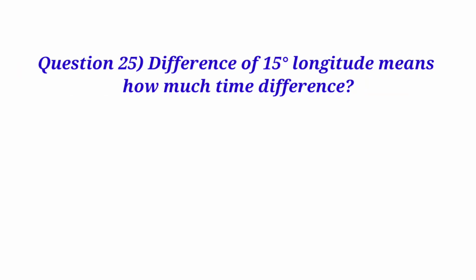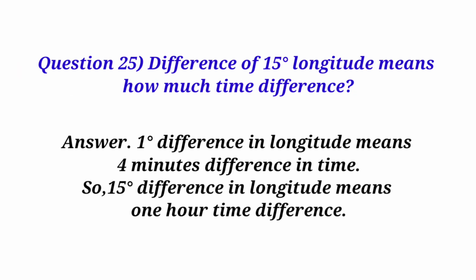Question 25. Difference of 15 degrees longitude means how much time difference? Answer. 1 degree difference in longitude means 4 minutes difference in time. So, 15 degrees difference in longitude means 1 hour time difference.